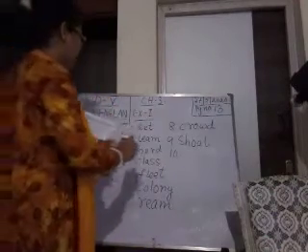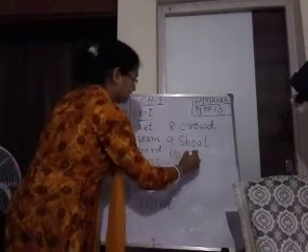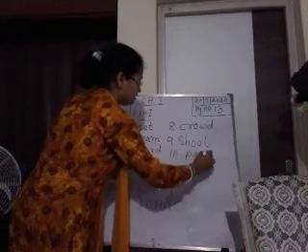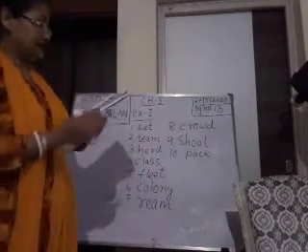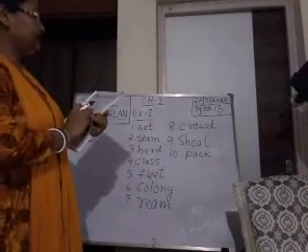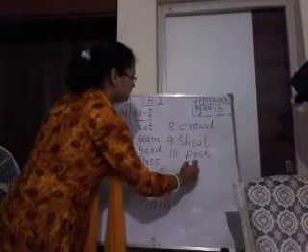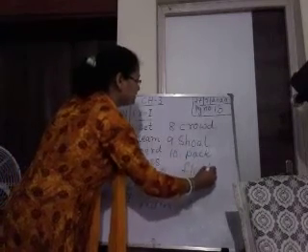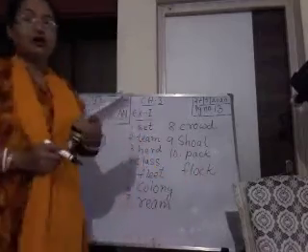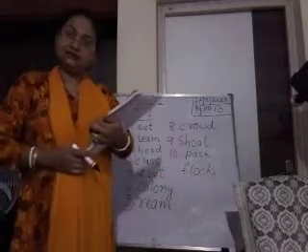Then a pack, isn't it? For 10, first one will be pack of wolves. Then attack the dash of sheep. Then flock. Flock of sheep. Okay.